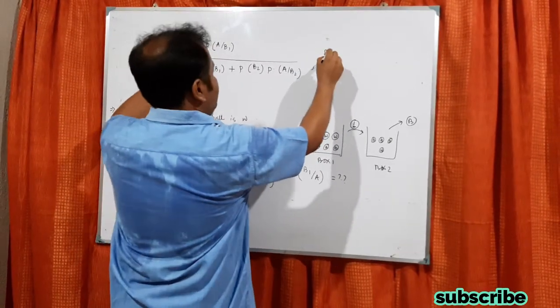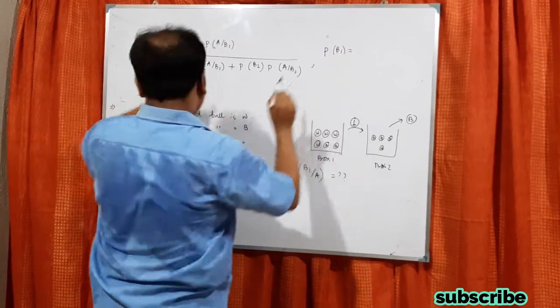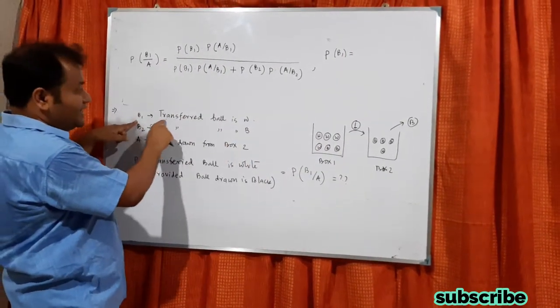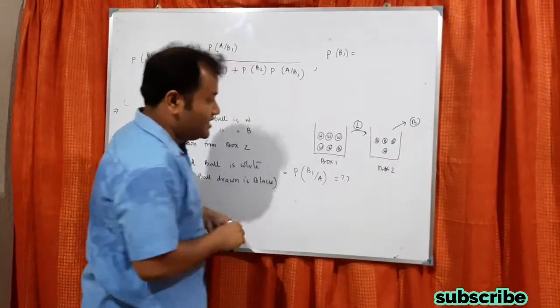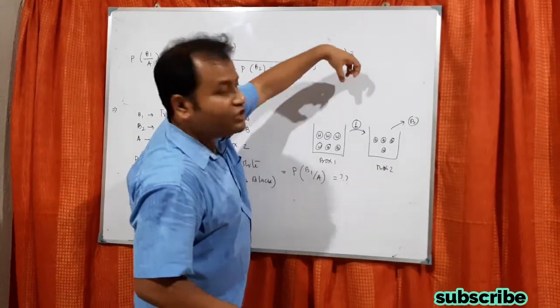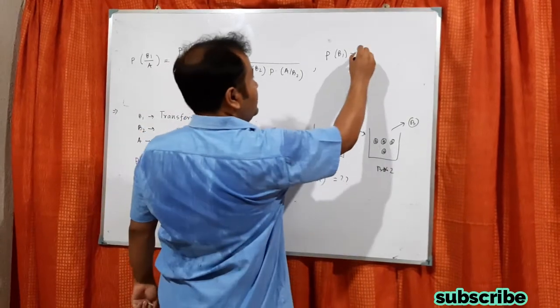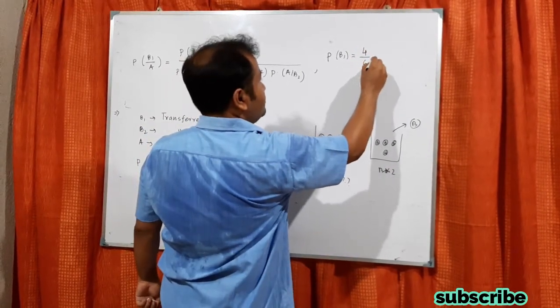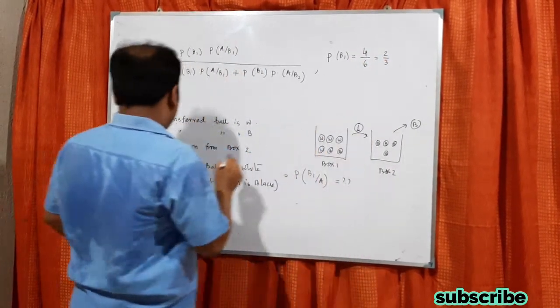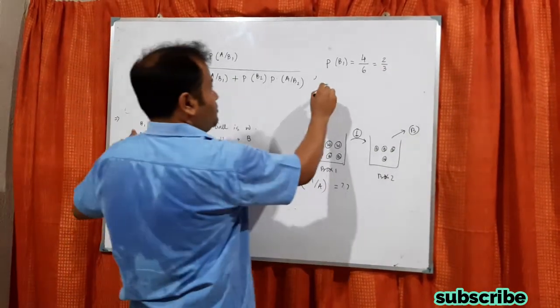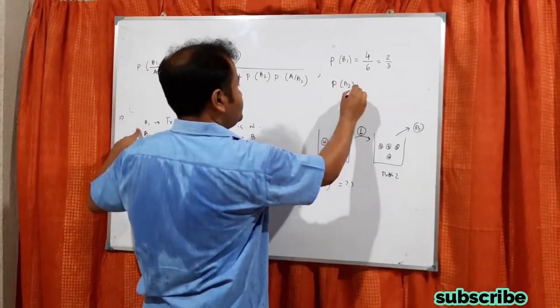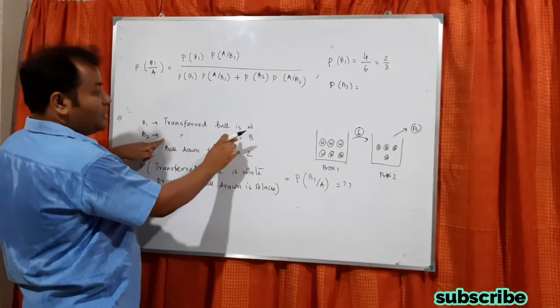So what is P of B1? P of B1 means the probability that the transferred ball is white. That is, what is the probability that white will be chosen? There are 4 white balls, so this will be 4 out of 6 balls, that is 2 by 3. So this is the probability of B1. Now the probability of B2 is that the transferred ball is black.